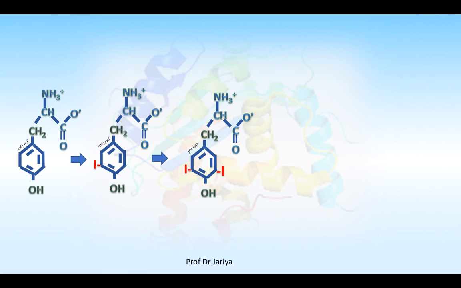Finally, one monoiodotyrosine can combine with a diiodotyrosine to form T3, or two diiodotyrosines can combine to form the thyroid hormone T4.